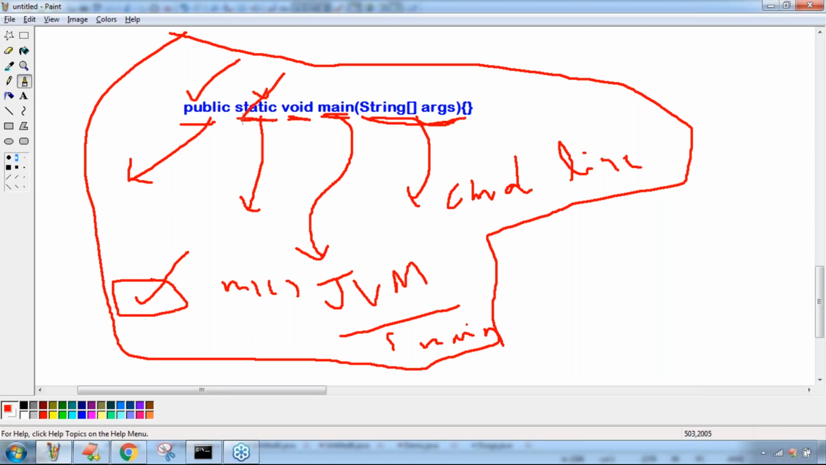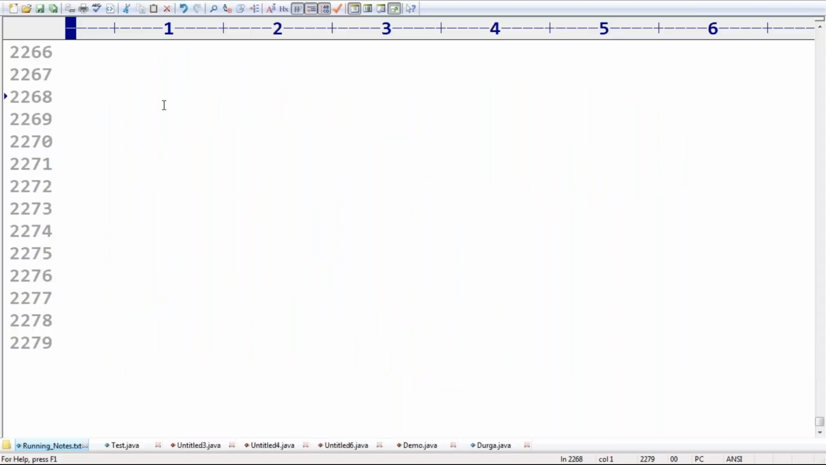By mistake, static is not there. Or instead of void, if I took int, or instead of small main, I take capital MAIN, or instead of String array args, I take only String, any change for this, immediately you are going to get an error by default. Please make sure you understand this clearly, right? Now my question is, even though the syntax is very strict, some changes are acceptable. Which changes are acceptable?